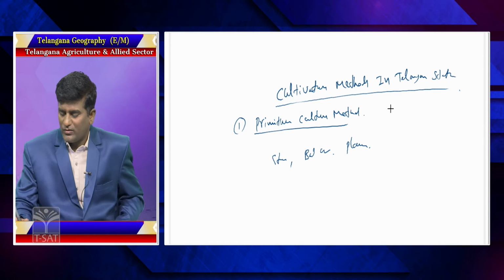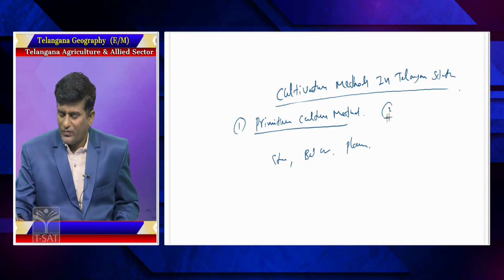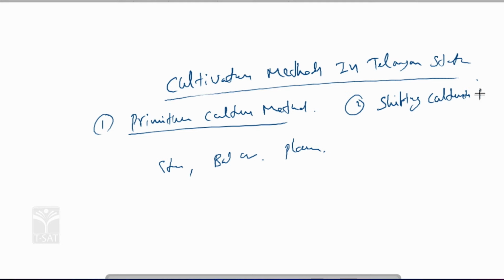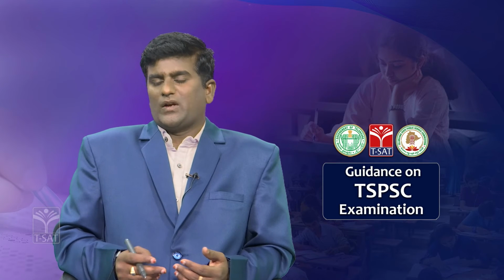The second one is shifting cultivation method. It is also called tribal cultivation. In Telangana it is called Podu cultivation. So, different names: shifting cultivation, also called tribal cultivation or Podu cultivation in Telangana state.